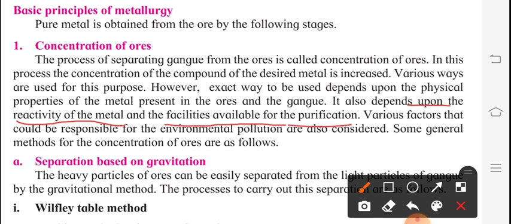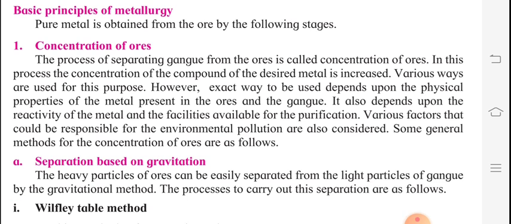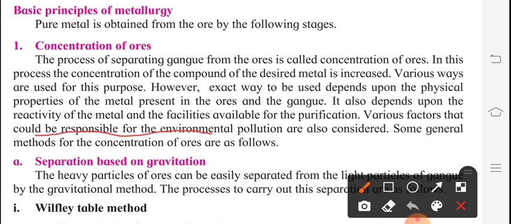Whatever purification is used depends on the facilities. Various factors that could be responsible for environmental pollution are also considered. Means environmental pollution should not be there, and this is also considered while purifying. Some general methods for the concentration of ores are as follows.